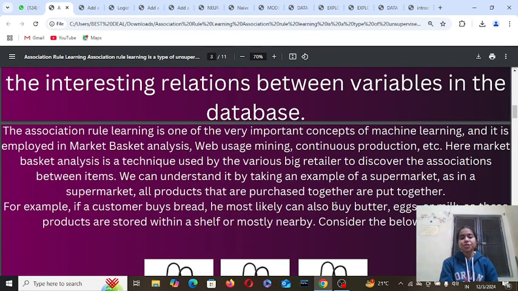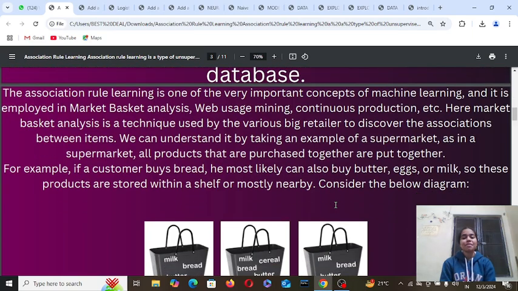Association rule learning is one of the very important concepts of machine learning, and it is employed in market basket analysis, web usage mining, continuous production, etc. Here, market basket analysis is a technique used by the big retailers to discover the association between items. We can understand it by taking an example of a supermarket.